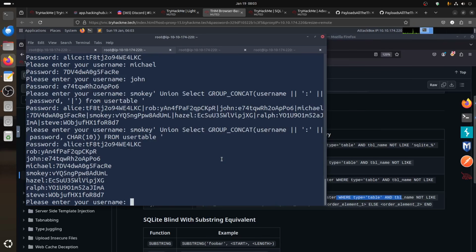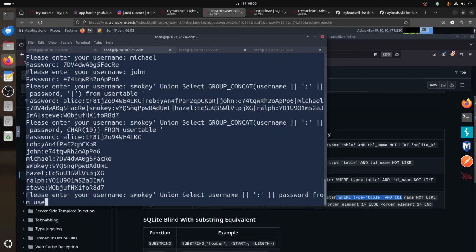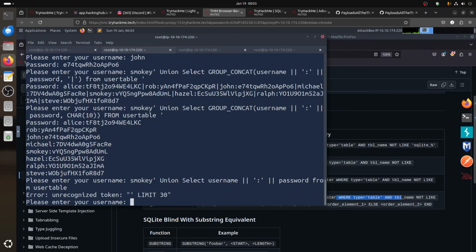Of course, you can do the easy one like Smoky, close, union, select, for example, because we did this one already. I don't want to waste time, everybody. In case I forgot, I can just say password from user table, and then close the. Oh, I always forget that.